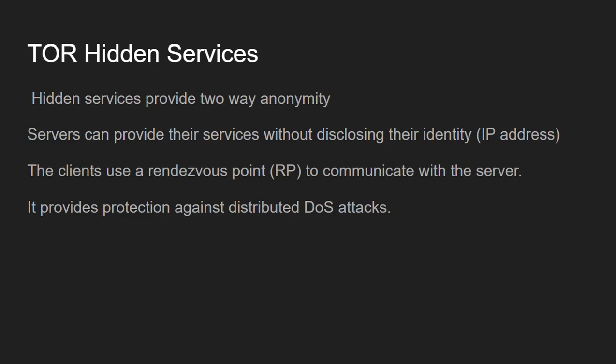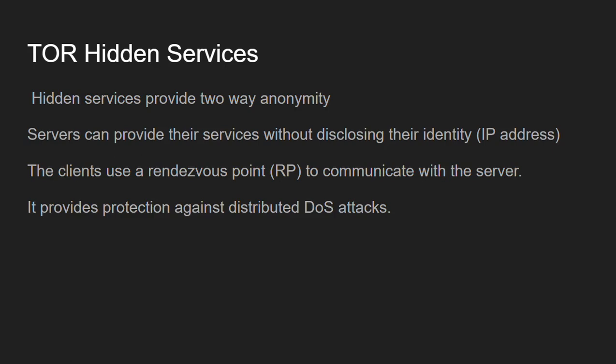In order to connect to this hidden service, the client will use a rendezvous point which allows the communication between the client and server without each of them knowing the IP address of the other one. Now, as the IP address of the server is not known, these services also protect the server from distributed denial of service attacks, which lead the server to not process even the valid requests.